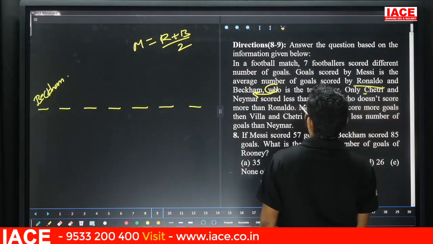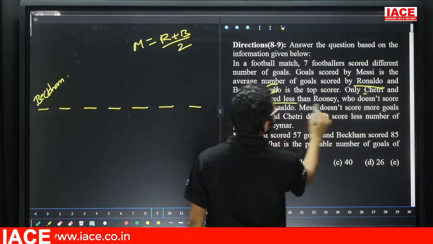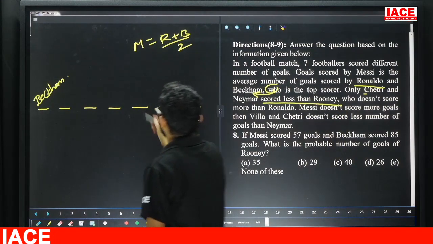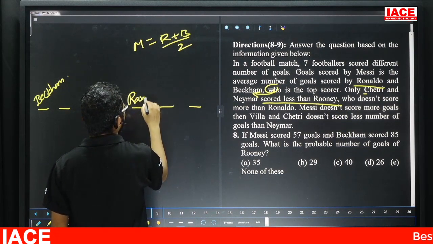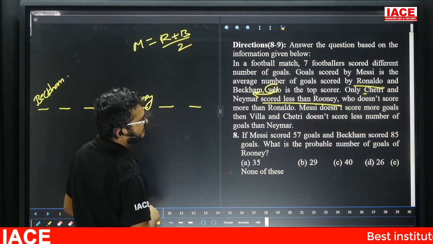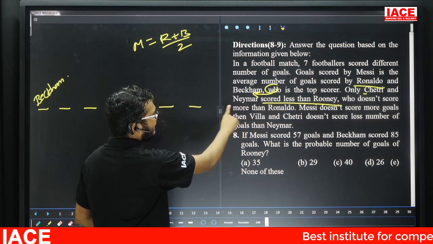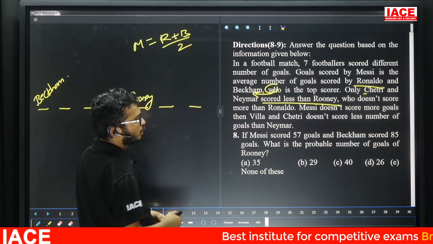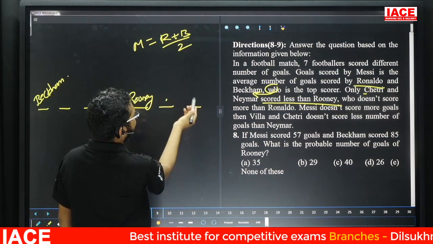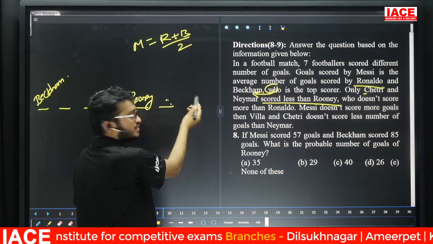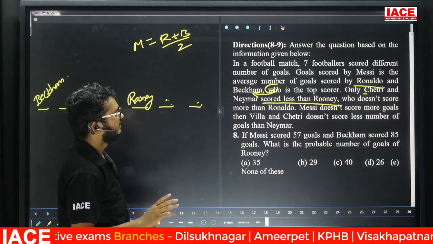Only Chhetri and Neymar scored less than Rooney. Yes, friends, check here. They mention this part. Here, Rooney. Only Chhetri and Neymar scored less than Rooney. That means here, Chhetri and Neymar, these two are the possibilities. Yes, leave it. Next one.